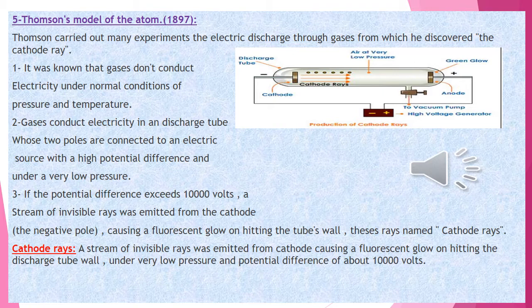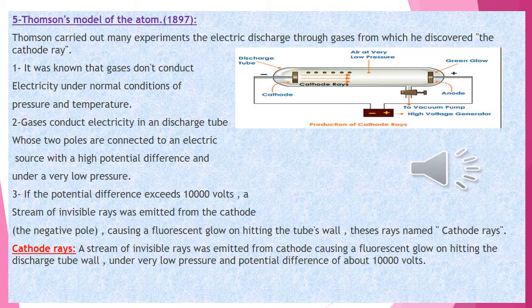As we know, the rays go from high potential to low potential, like heat transfer, which goes from high temperature to lower temperature. In batteries, the rays go from high potential difference to low potential difference.